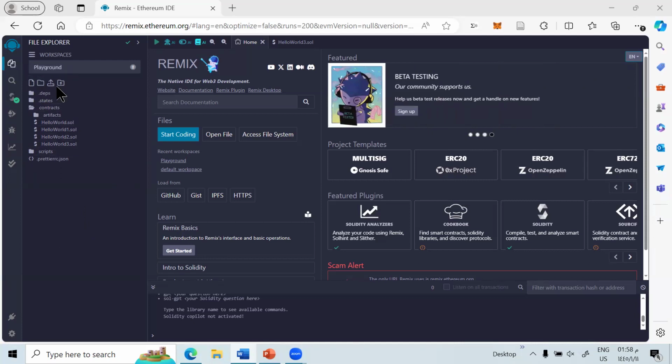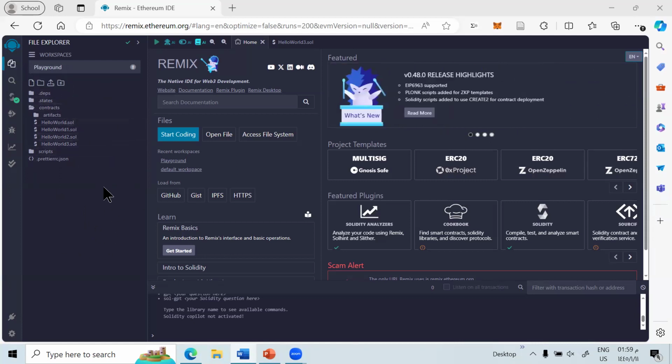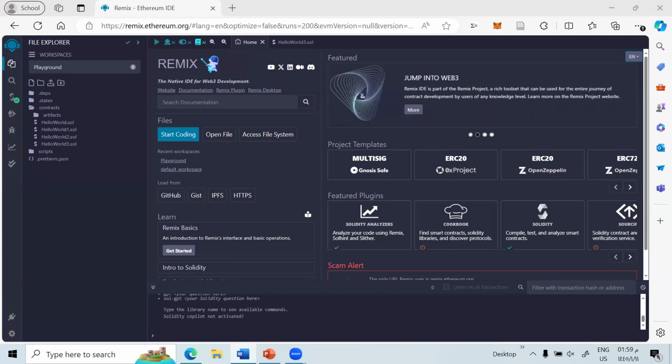You can import existing files and arrange your project's structure in a systematic way. This panel makes it easy to navigate through your files, providing a clear view of your project's hierarchy and structure.